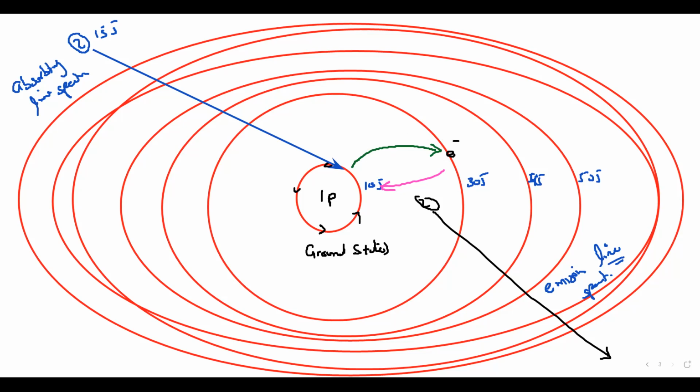And if there were two photons, will the electron jump? If there are two photons, each photon having energy of 15, will this electron jump to the second shell? No, it won't jump. Why? Because one electron can only absorb one photon at a time. Once it absorbs a photon of 15 joules, it will use that energy. If that energy is not sufficient, the electron will not jump. Once it utilizes that energy, it will then absorb another photon. So one electron can absorb one photon at a time.